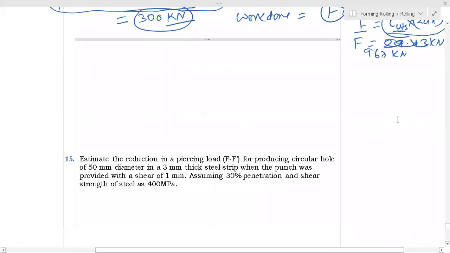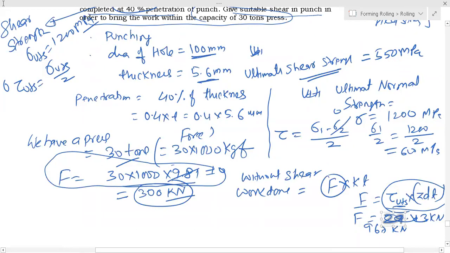Now you know that we'll apply the same formula.